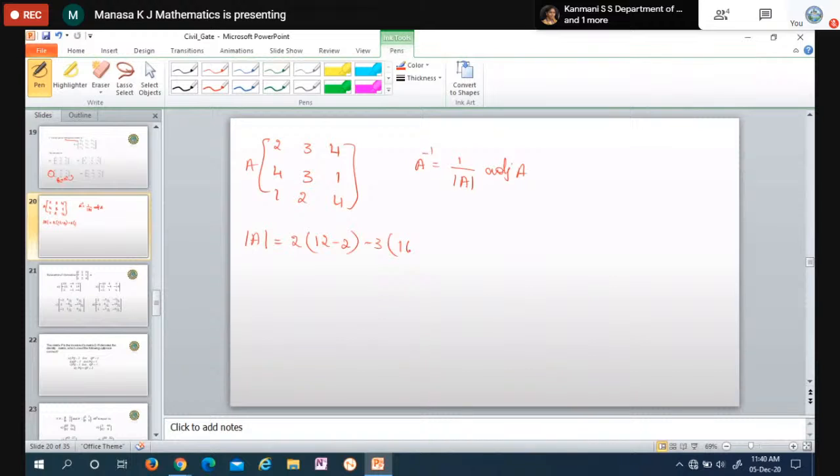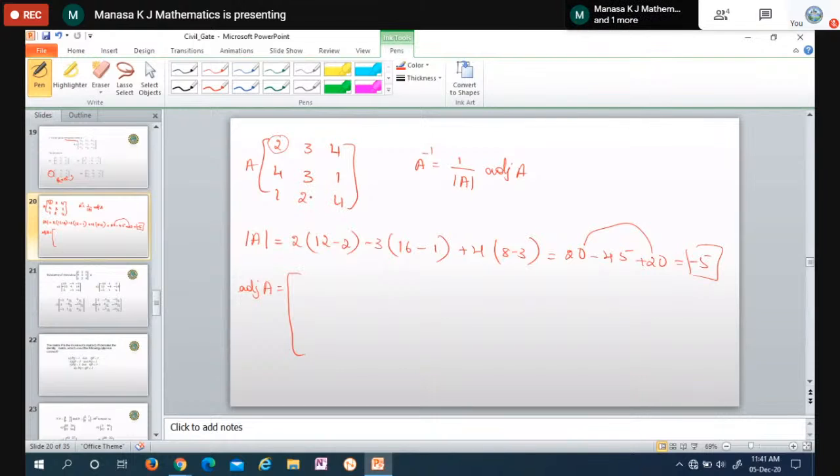So adjoint A is nothing but you have to find the minors. So you take this element. The minor of this element is nothing but delete the same row and same column. So you find the determinant of this: 3, 1, 2, 4. So I will do it directly. 3 into 4 is 12. 12 minus 2 is 10. Then if you take this element, you have to leave the same row and same column. Then the remaining is 4, 1, 1, 4. Don't do it separately. 4 into 4 is 16. 16 minus 1 is 15.